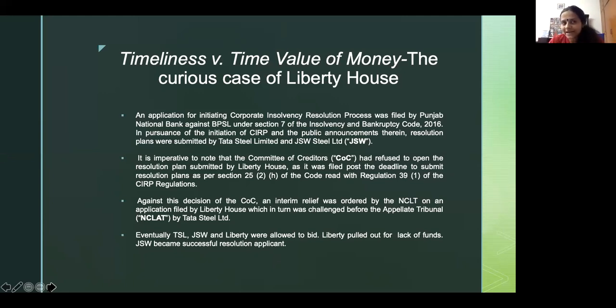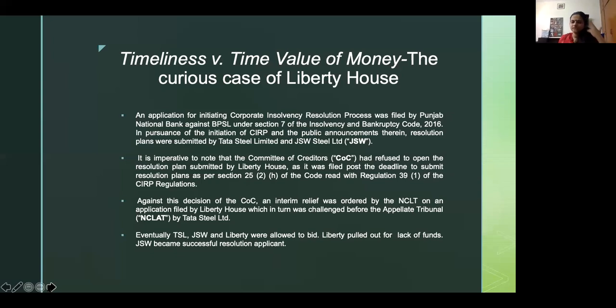It was really sad that these news reports got leaked, and people say that it possibly informed everybody else's ideas of what Liberty House was offering. In any case, Liberty House was saying that it is only to the benefit of the corporate debtor that it receives more than one offer for a bid in a resolution plan, and technical requirements should not prevent a person from applying even at the last minute.